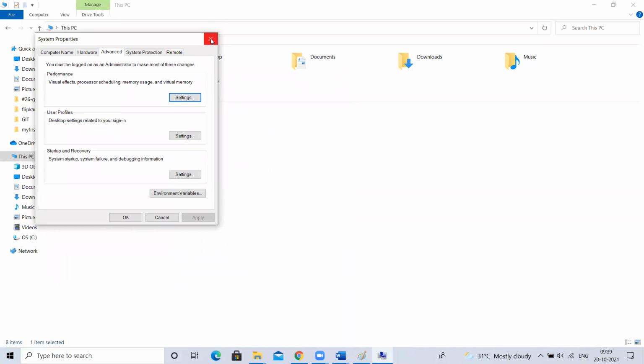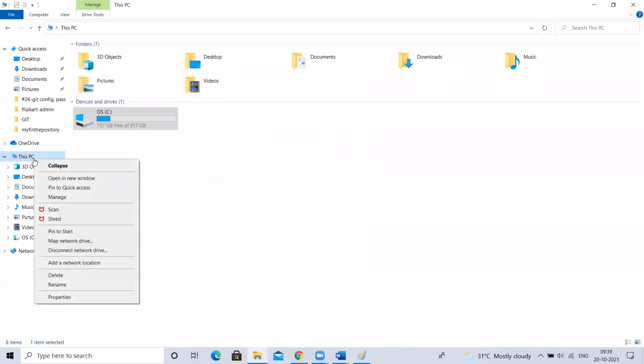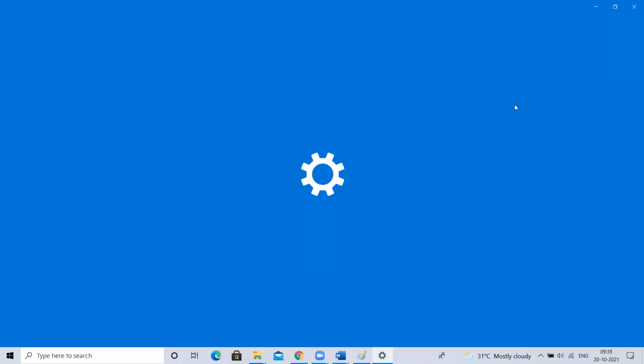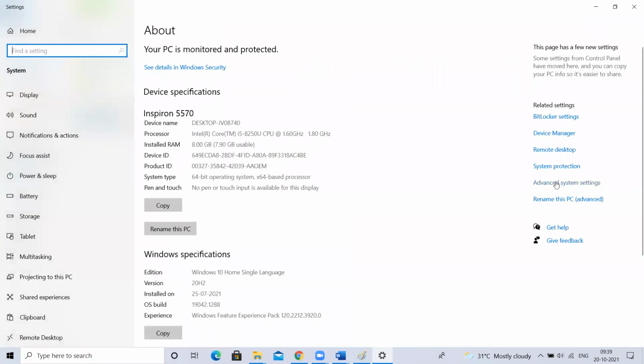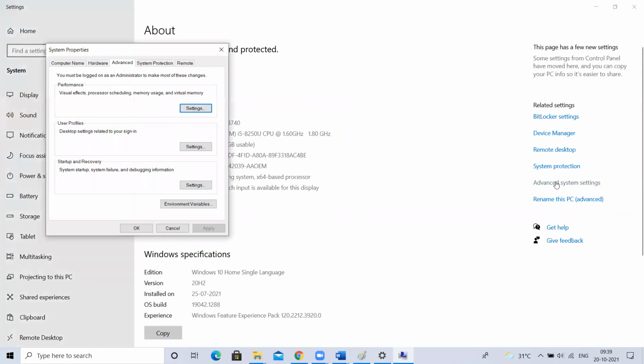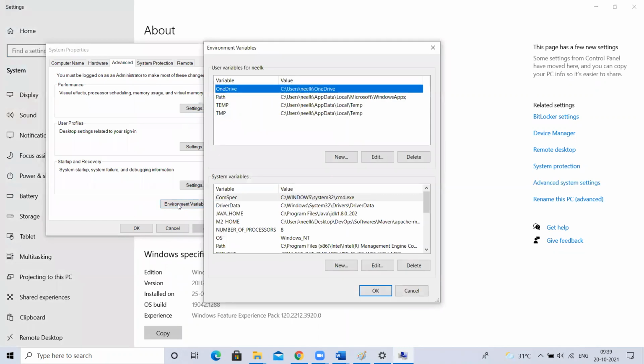As I said, you can right click on this, click on properties, click on advanced system settings, or else directly search for advanced system settings. Now when you search for this, it is showing one option called environment variables. Click on this. This is user defined variables. These are system variables. System variables means environment variables, right?